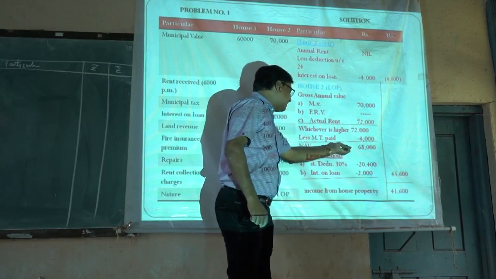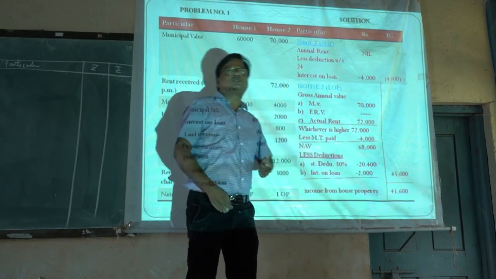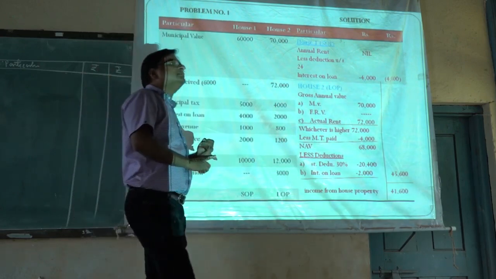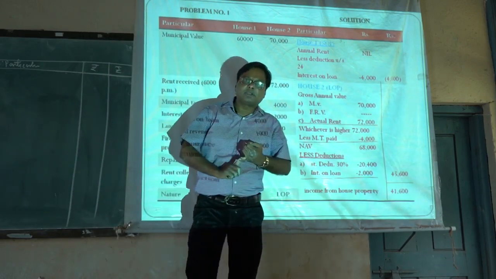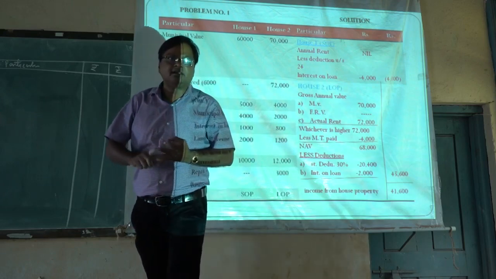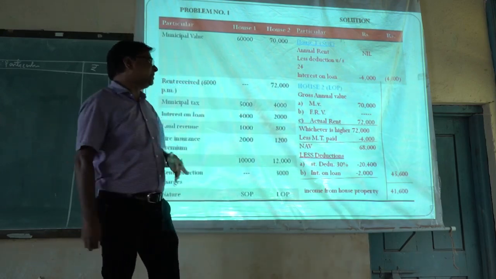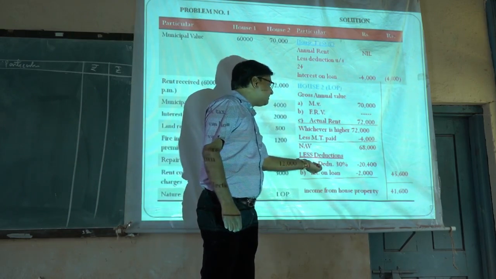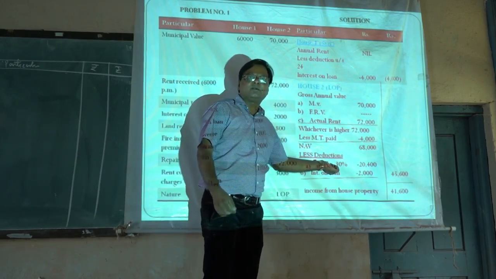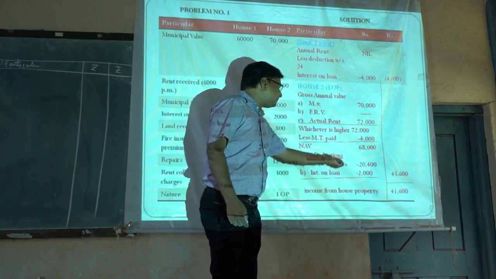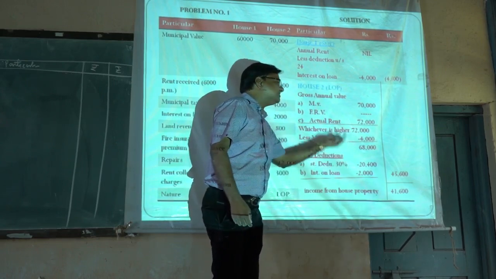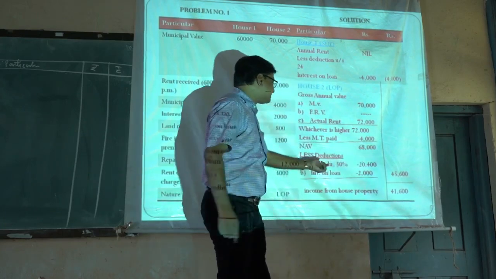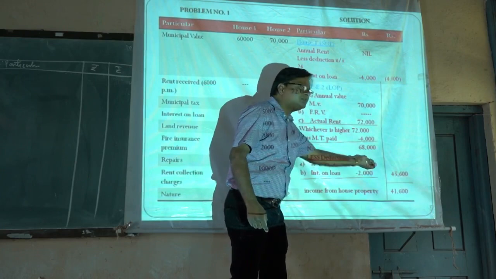And from that net annual value, we have to deduct the deductions available under section 24. There are two deductions. One is the standard deduction under section 24A and the second is the interest on loan deduction under section 24B. 24A, the standard deduction, has a fixed percentage. We have to allow 30% of net annual value as a standard deduction. The net annual value is 68,000. Then 30% of 68,000 is 20,400.